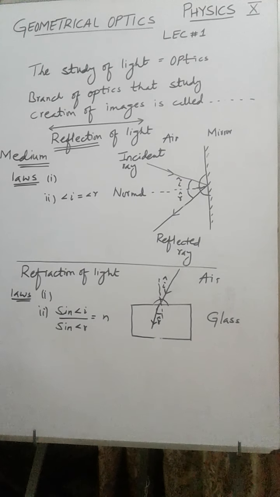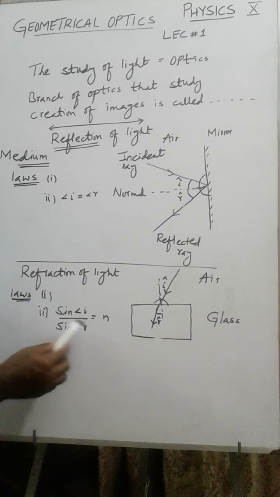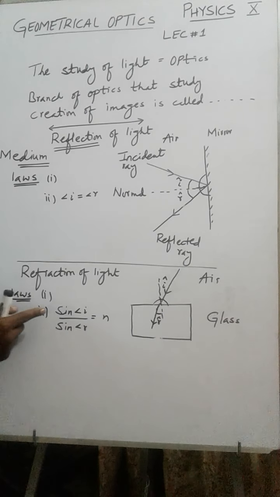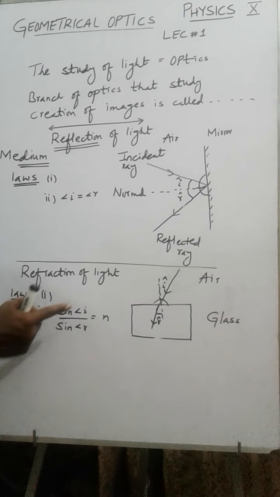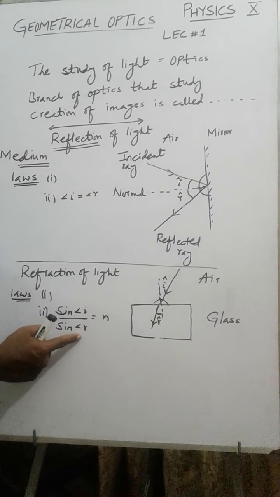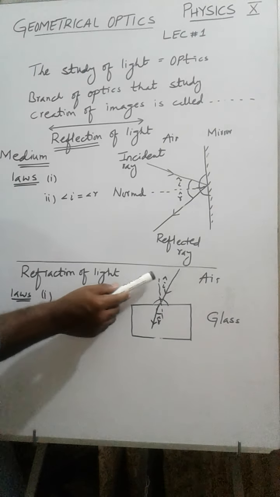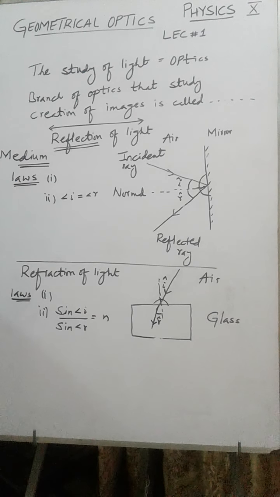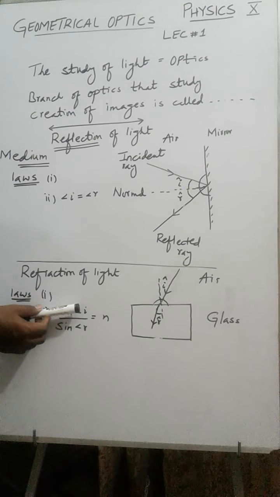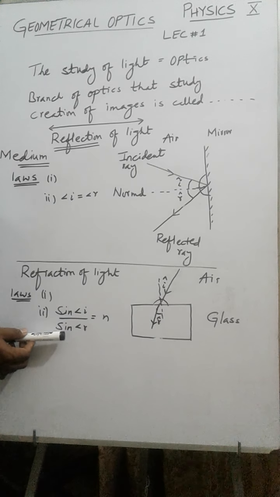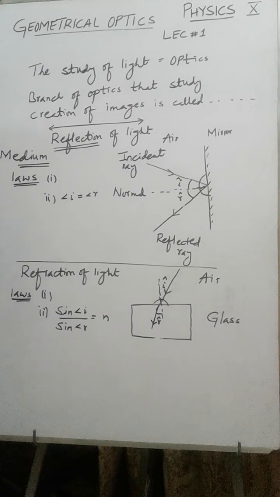So the second law in statement form is: the ratio of sine of angle of incidence to the sine of angle of refraction always remains constant. This is the second law. So first law, incident ray, normal, refracted ray all lie on the same plane, and second law is the ratio of sine of angle of incidence to the sine of angle of refraction always remains constant. So two laws are completed.